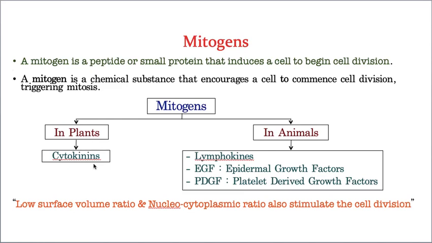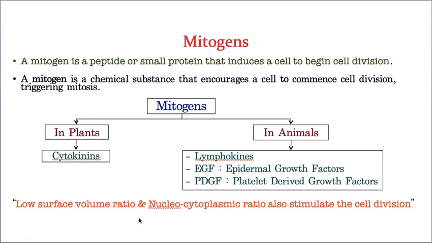There I'll definitely discuss it. Whereas in animal cells, the mitogens are lymphokines, EGF, meaning epidermal growth factors, and PDGF, that means platelet derived growth factors. So these are the various mitogens of animal cells, whereas cytokinin is a mitogen of plant cells. Hope you understood the meaning of mitogen and the different types of mitogens.